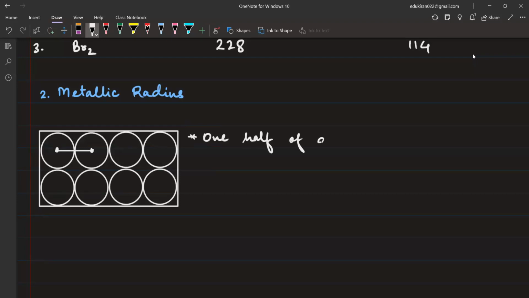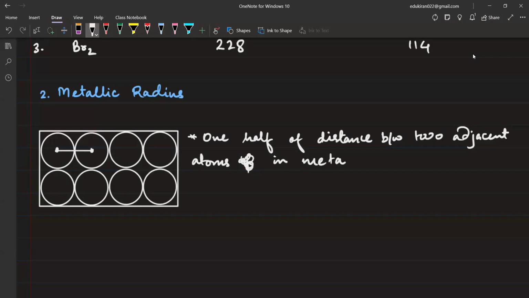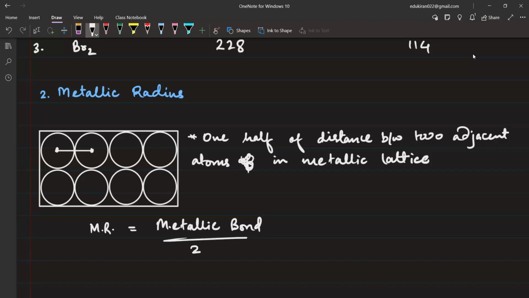1/2 of distance between two adjacent atoms in metallic lattice. Lattice का मतलब होता है 1 point, 2 point, 3 point. All of these are making a lattice. So this complete thing is known as lattice. So the metallic radius will be equal to metallic bond length divided by 2.